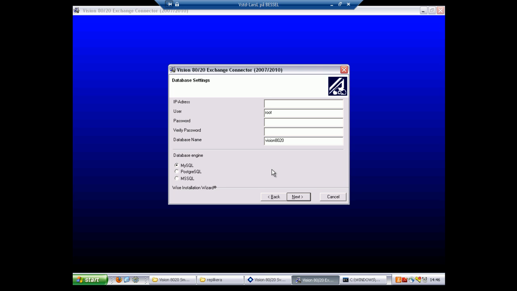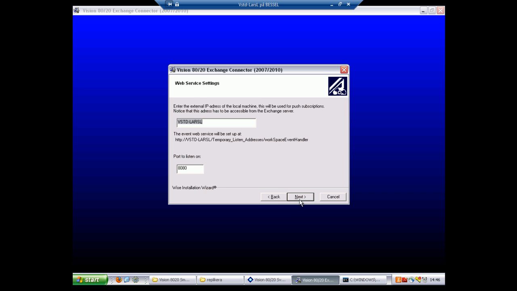Next, I will need to specify database related access info. First, the IP address to the database, which is the same as the central system in this case. The account to access the database is always root. The password for the root account should be known by the person installing the system. If in doubt, contact Visionutveckling helpdesk to receive the password. The database name is always Vision8020 as standard when installing the system. And last, choose what kind of SQL you are using on the Vision8020 system.